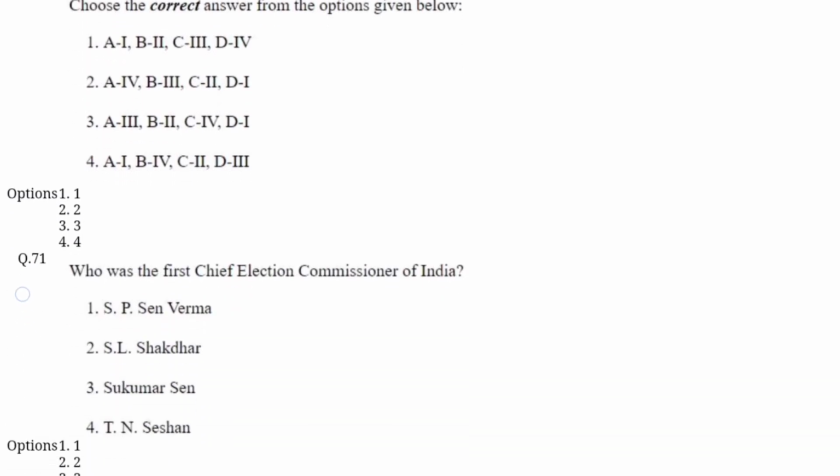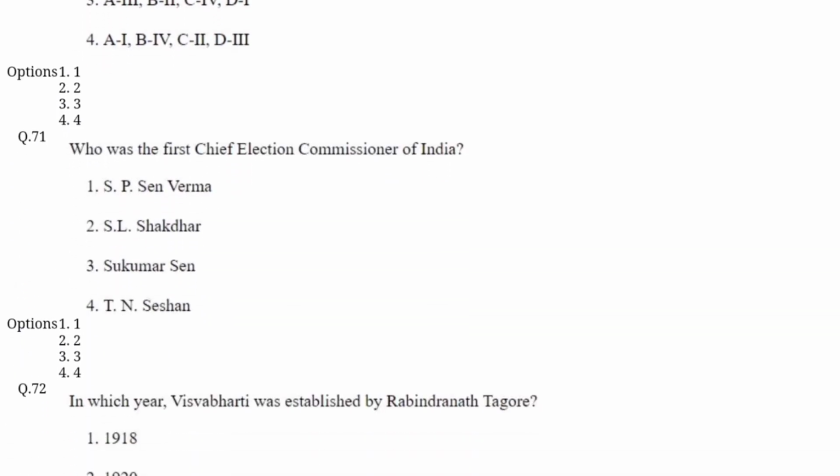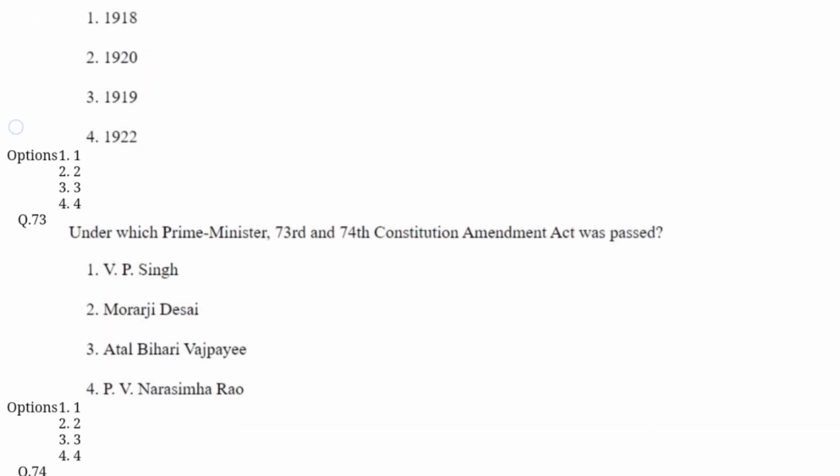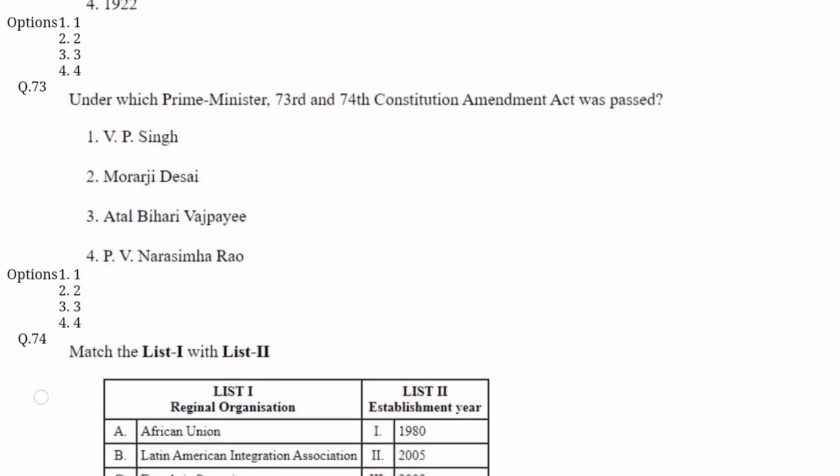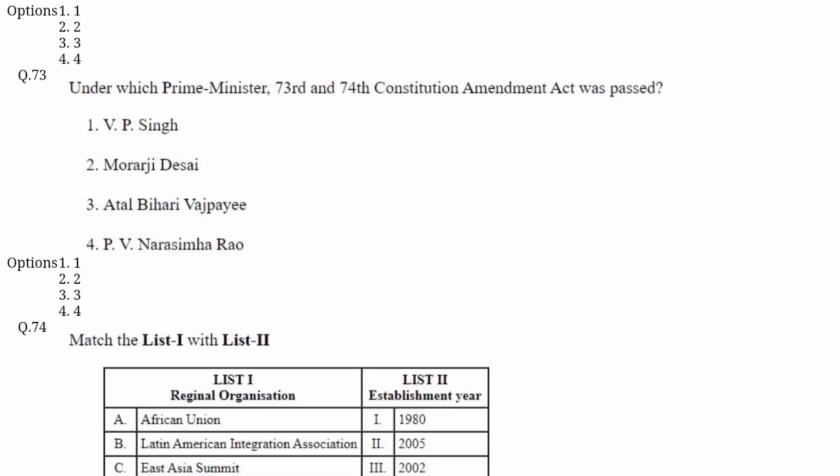Question number 71. Who was the first chief election commissioner of India? Option C is correct, Sukumar Sen. Question number 72. In which year Vishwa Bharati was established by Rabindranath Tagore? Option A is correct, 1918. Now question number 73. Under which Prime Minister 73rd and 74th Constitutional Amendment Act was passed? Option D is correct here, P. V. Narasimha Rao.